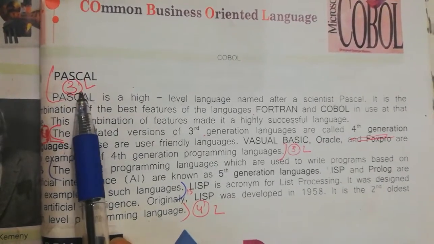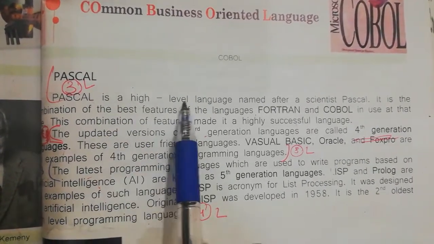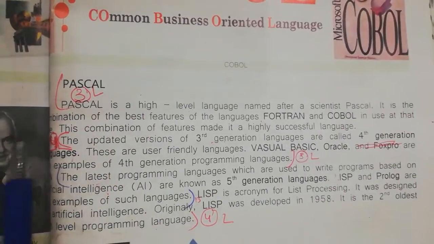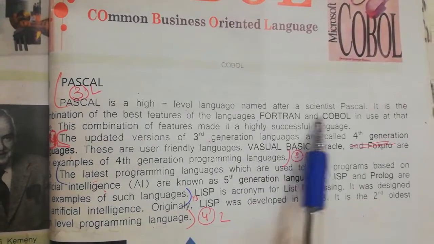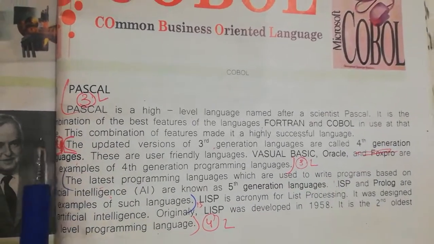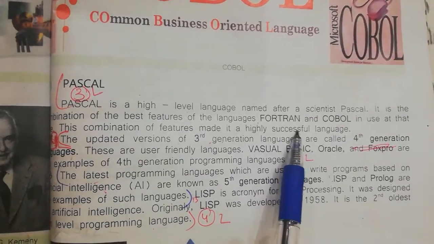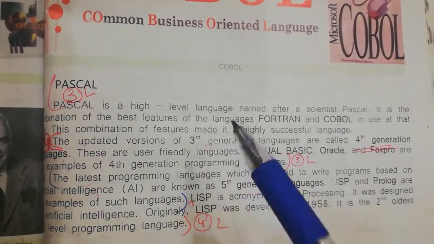Our next example of high-level language is Pascal. Pascal is a high-level language named after the scientist Pascal. It is the combination of the best features of the languages Fortran and COBOL in use at that time. This combination of features made it a highly successful language. Pascal is a high-level language.